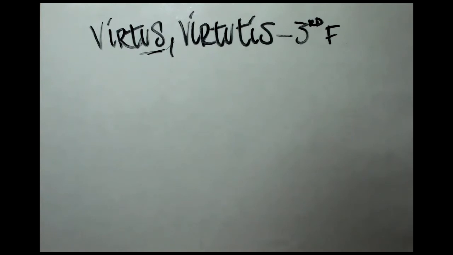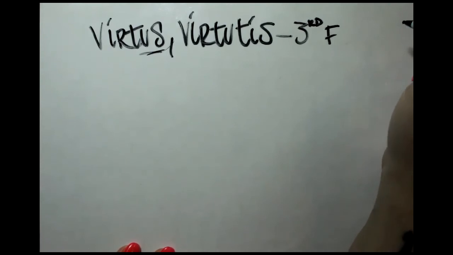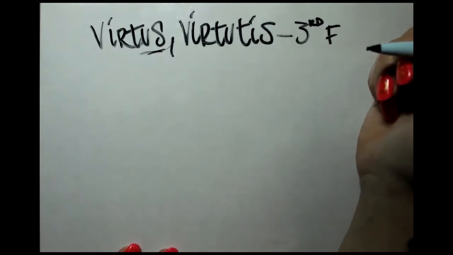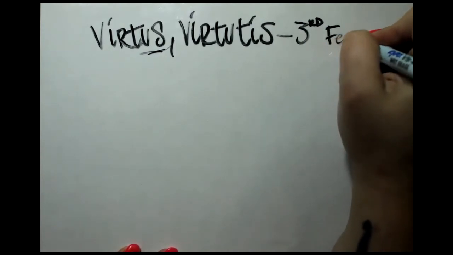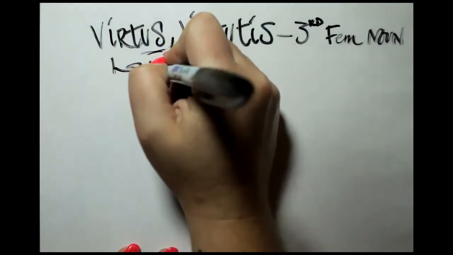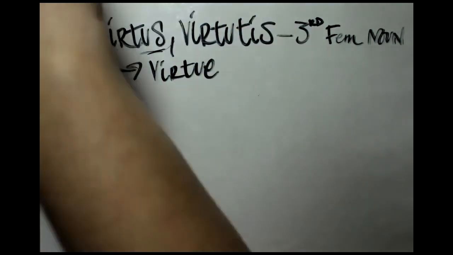The other forms don't look like second declension masculine other than the dative singular form. So you'll just have to keep a dictionary handy or practice your high frequency words. Okay, so it's a feminine noun, and this does mean virtue. Let's go ahead and decline it.